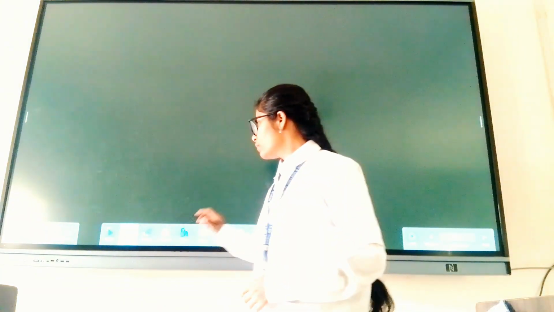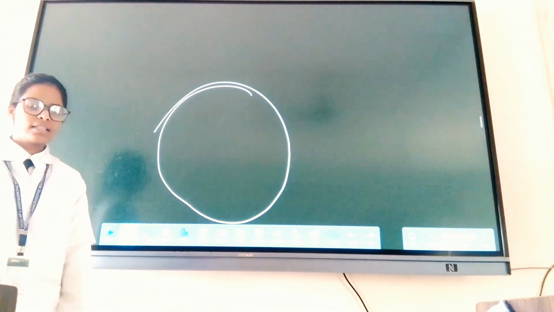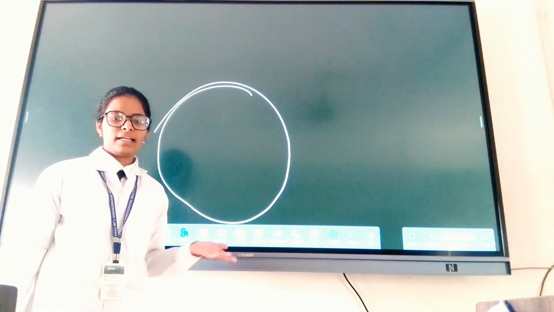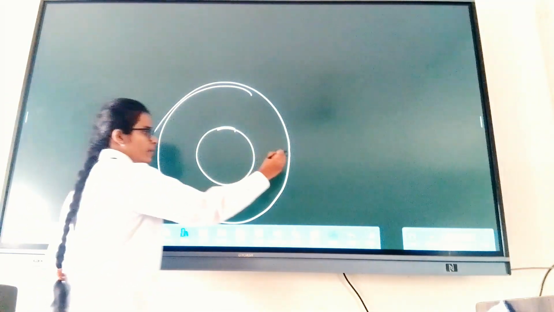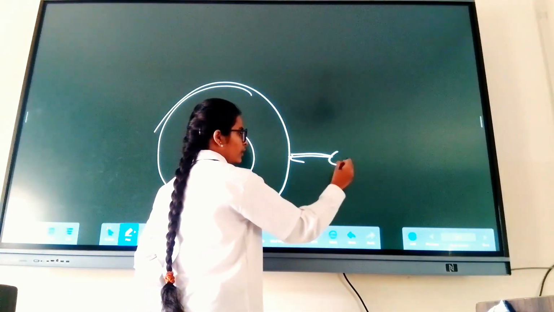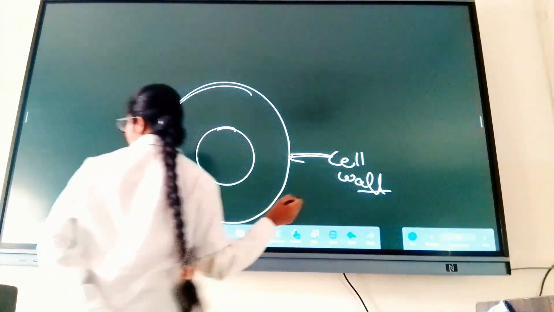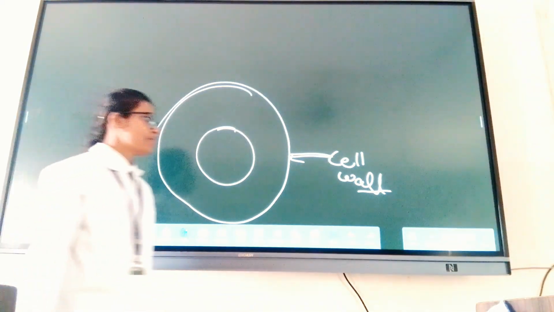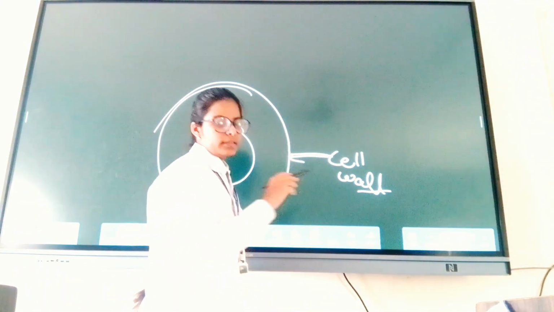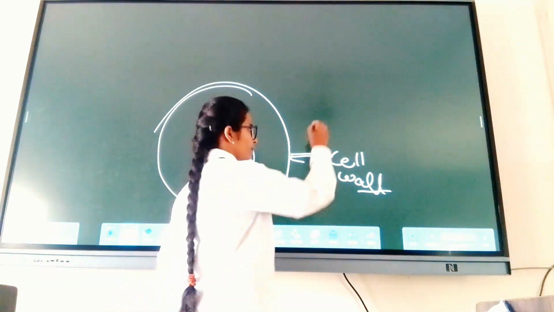But how? Suppose this is the bacteria. What is the action of penicillin, the antibiotic? Suppose this is the bacteria, and this is the bacterial cell wall. In the bacterial cell wall, there are two types of peptidoglycans.